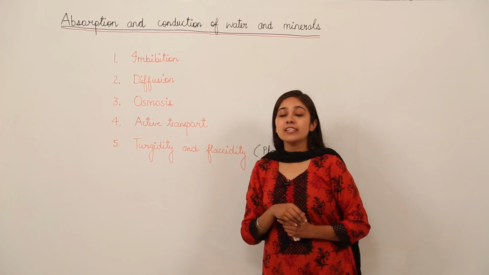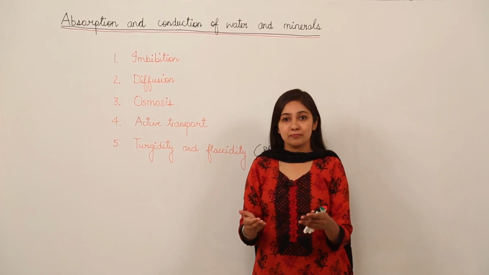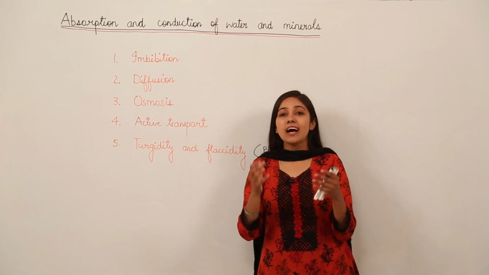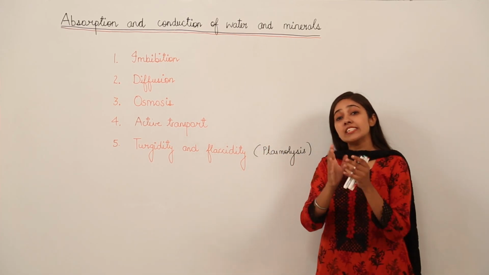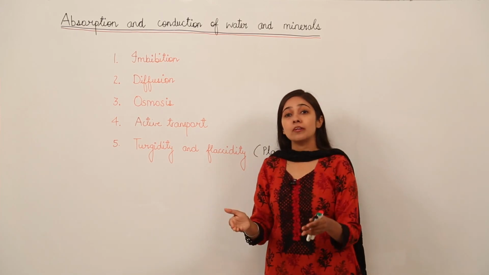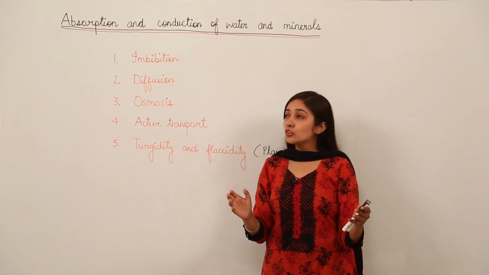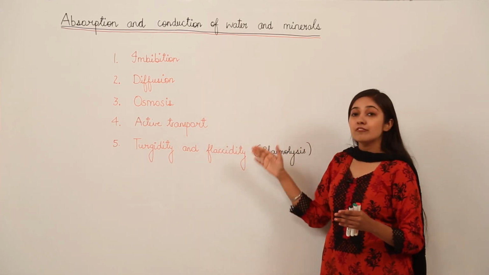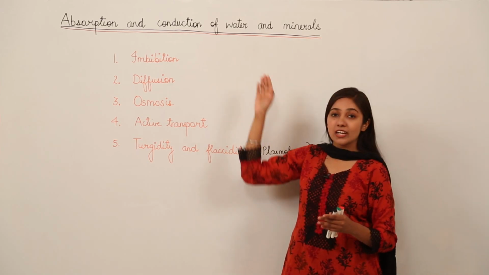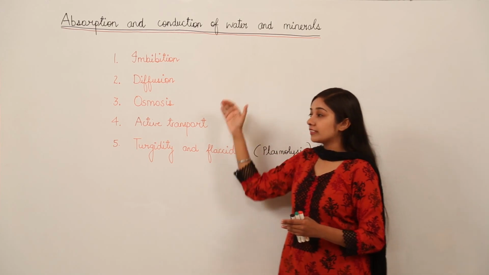You can imagine that plants are going to absorb water from the soil. You all know this. And how is that water going to reach each and every part of the plant? Plants are going to absorb minerals from the soil. How are these minerals going to reach each and every part of the plant? So these processes are involved in the absorption and conduction of water and minerals. We'll discuss these processes one by one.